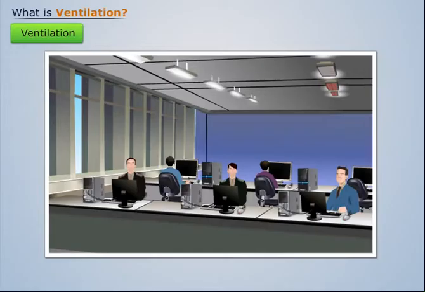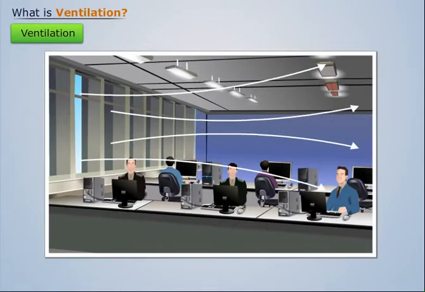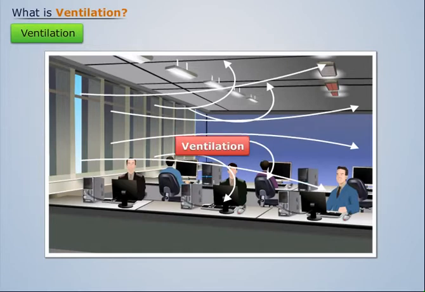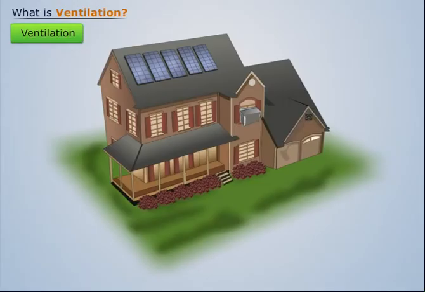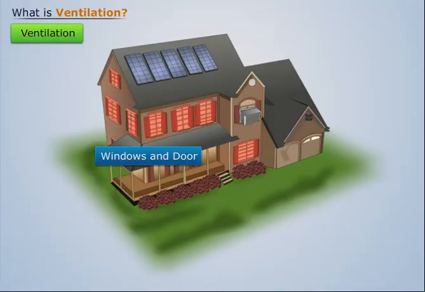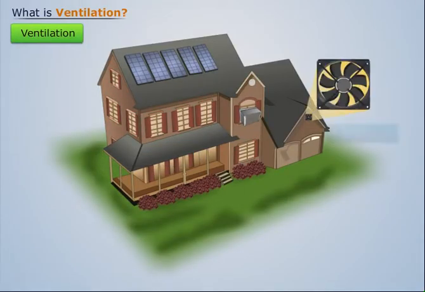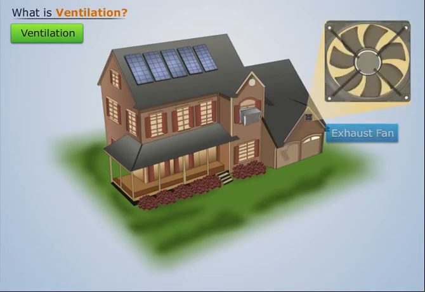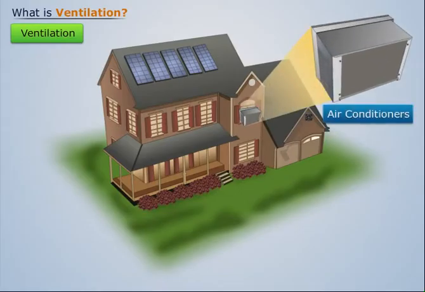Now, if the windows are provided as shown, then outdoor air moves into a room and distributes the air within the building or room. This is known as ventilation. The purpose of ventilation in buildings is to provide healthy air for breathing and diluting the pollutants originating in the building. Ventilation in the room is affected by windows, doors, exhaust fan, air conditioners, etc.